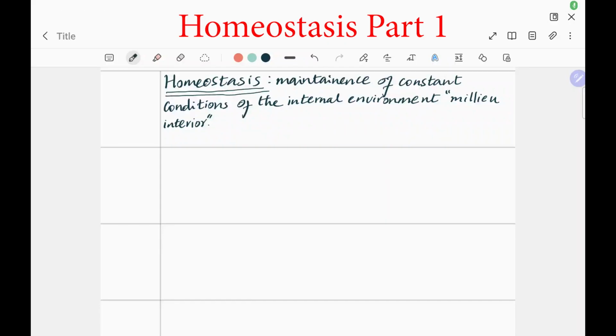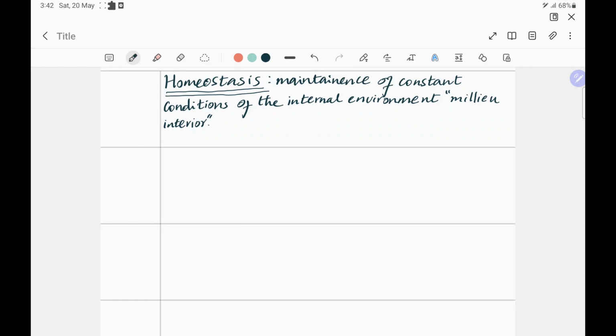First chapter will be covering the concept of homeostasis. Now, if you open any book of physiology, the very first important chapter and concept that you will be seeing is homeostasis of the body fluid compartments, and that's what we'll be talking about over here. So let's get into the definition.